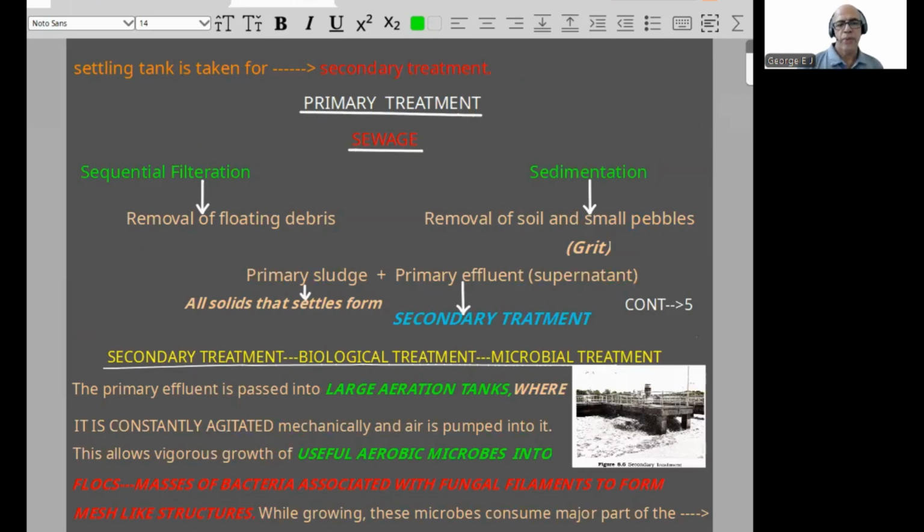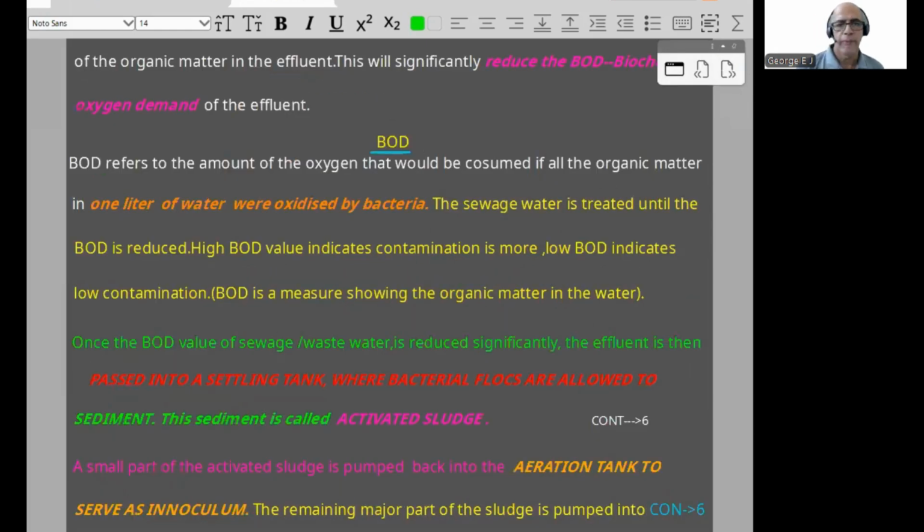Then the primary effluent is passed into a large aeration tank, constantly agitated, in the presence of useful aerobic microbes. Vigorous growth will take place, forming flocs. Flocs means masses of bacteria associated with fungal filaments to form a mesh-like structure. While growing, these microbes consume a major part of the organic matter in the effluent. So it gets purified naturally. This will significantly reduce BOD.